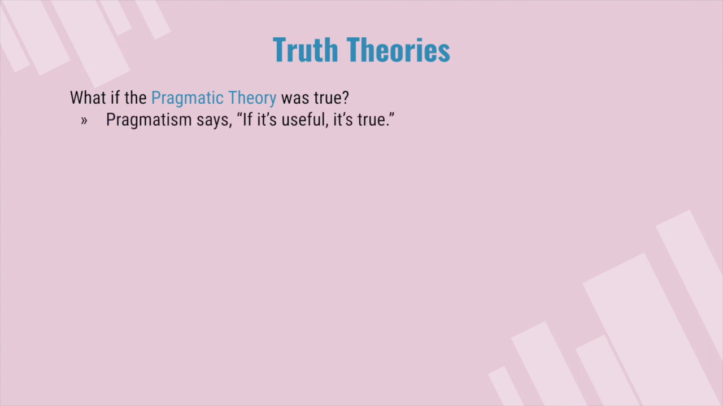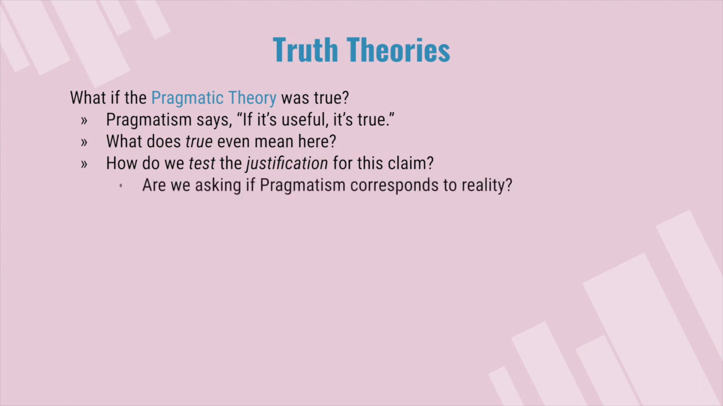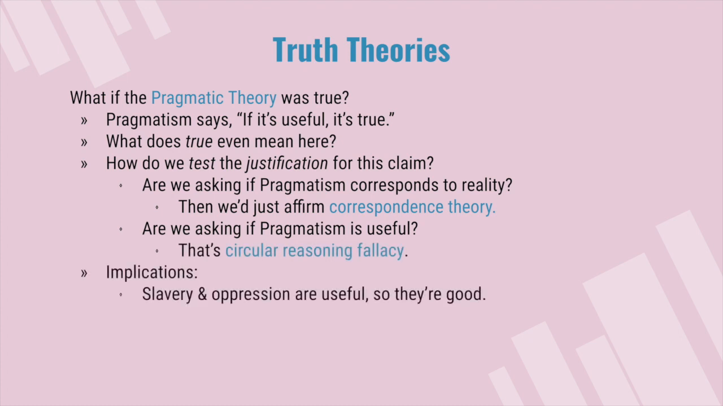What if the pragmatic theory was true? Well, pragmatism says if it's useful, it's true. What does true even mean here? How do we test the justification for this claim? Are we asking if pragmatism corresponds to reality? Then we'd just be affirming correspondence theory. When we say if it's useful, it's true, are we asking if pragmatism is useful? That's circular reasoning, a fallacy.